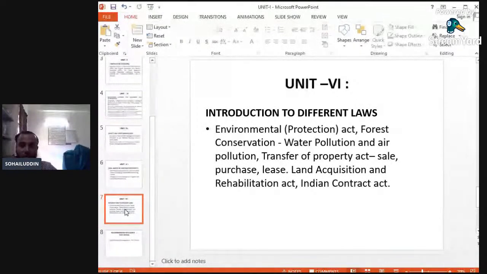So which laws are to be maintained, which aspects are to be covered, which things and activities are to be kept in mind while executing a project, all this will be covered in the 6 units, depending upon their weightage. All the 6 units are very important in construction management and law. As today was the first lecture, I have covered in short the various important things in all the 6 units.